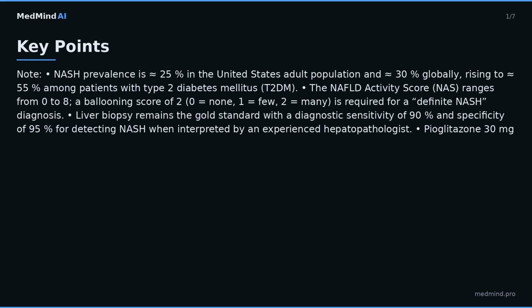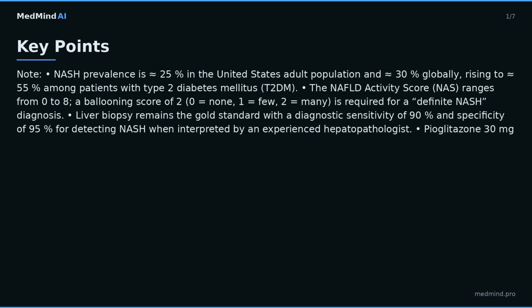FIB-4 greater than or equal to 2.67 predicts advanced fibrosis with a positive predictive value of 71% and should trigger referral to a liver specialist. A weight loss of greater than or equal to 10% body weight yields a 58% resolution of NASH and a 41% regression of fibrosis stage greater than or equal to 2, meta-analysis of 12 RCTs.